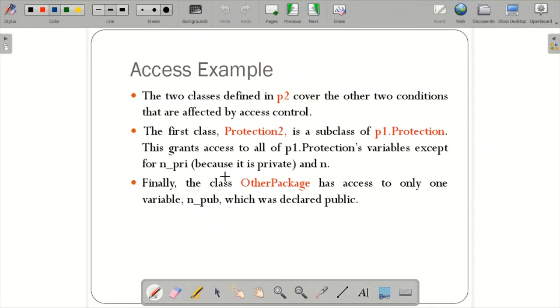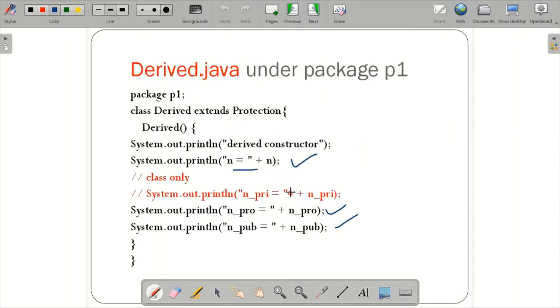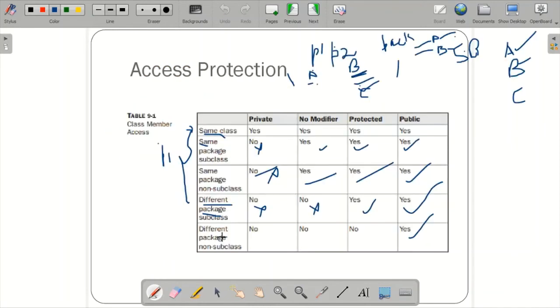Within the package 2 I told 2 classes are defined, one is protection 2 and the other one is other package. So for this, what is the condition? If you see over here this table, different package subclass, it is P2, but the class is a subclass of this package. So protected is allowed, public is allowed, but no modifier is not allowed, because within the class you can use, if you don't mention anything within the class, you can use that data member.